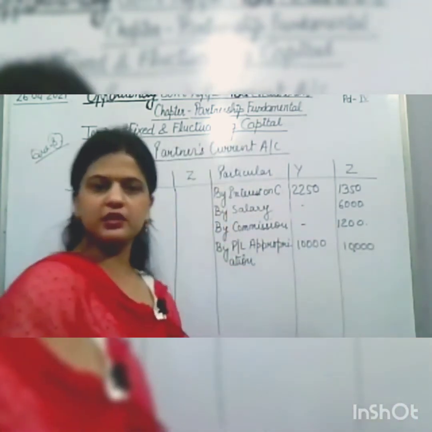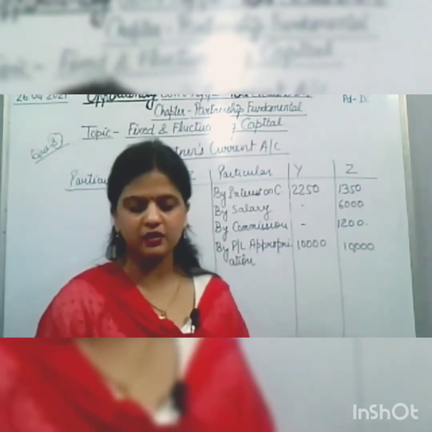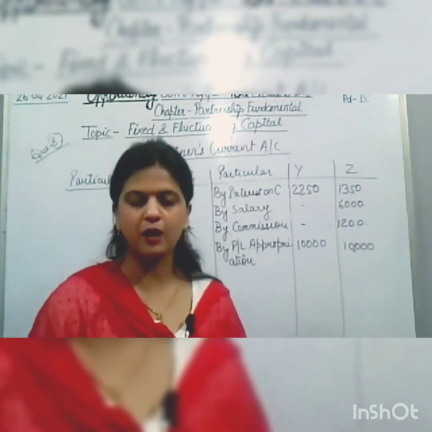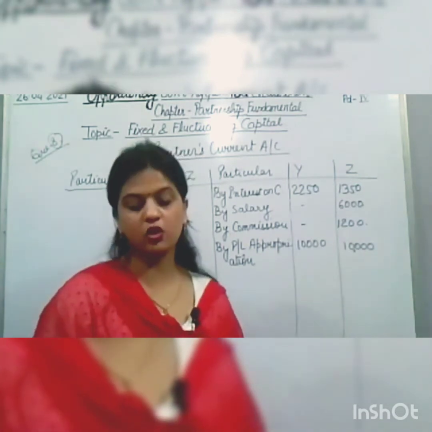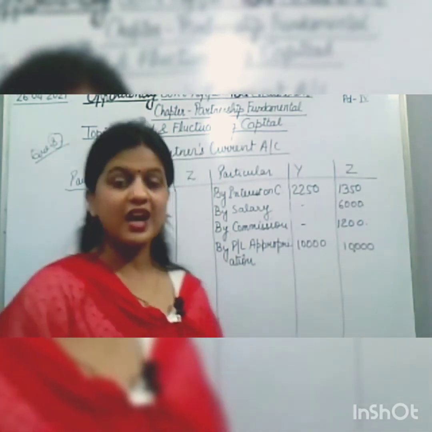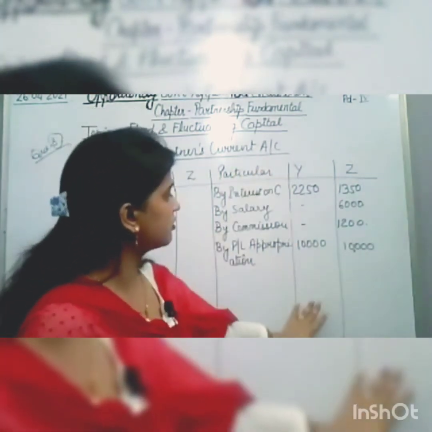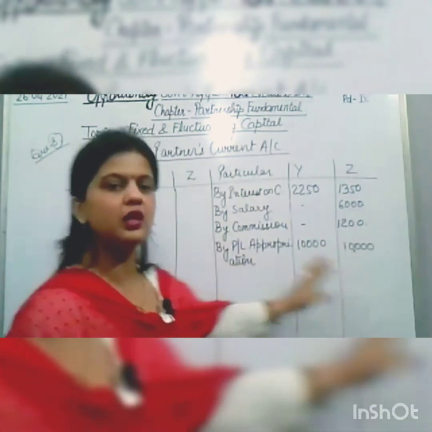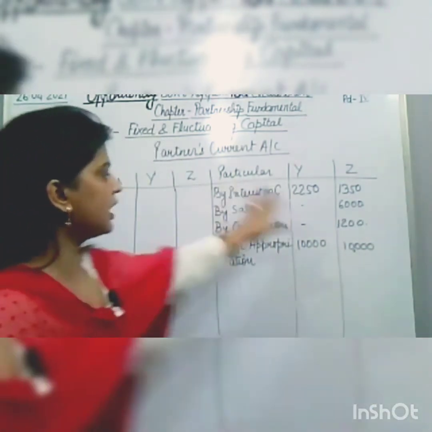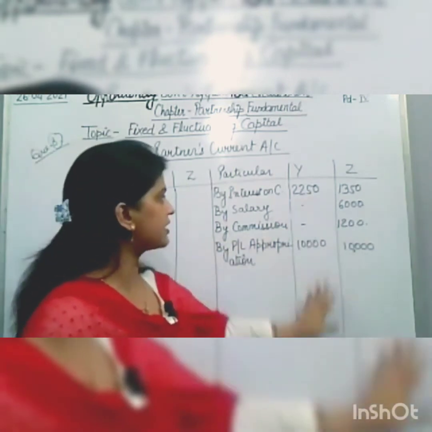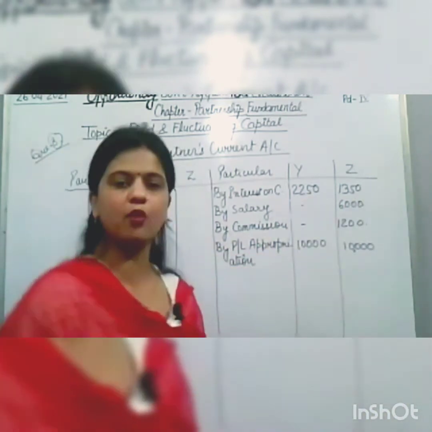Drawing is not given in this question, so it will not be debited. Nothing is given about drawings, so drawing will not be recorded. Now what we need to do, we need to do the total and we will debit the balance, whatever we will get after calculating Y's current account and Z's current account.